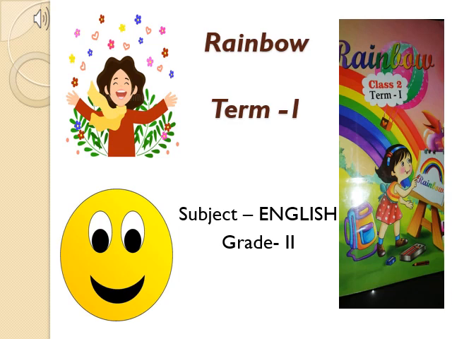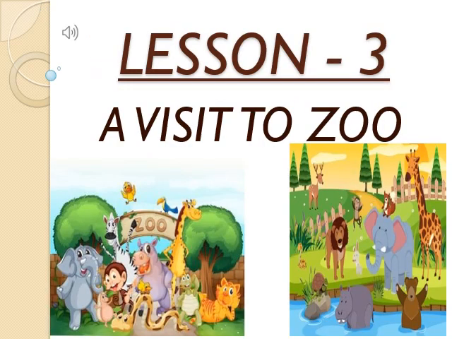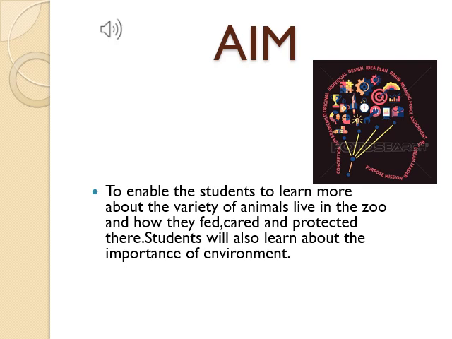So, today we will be doing lesson number 3 from our Rainbow Term 1 book, section English. Lesson number 3, the name of the lesson is A Visit to Zoo. The aim or objective behind reading this lesson is to know more about the kinds of animals that live in the zoo and how they are fed, cared for and protected.